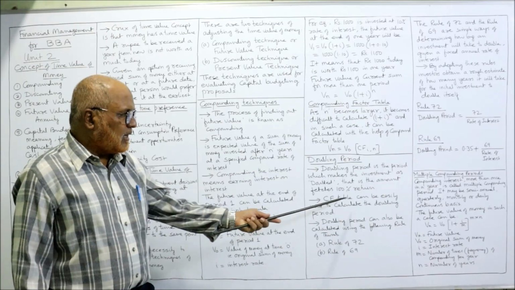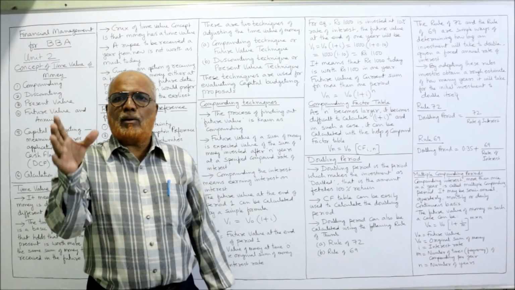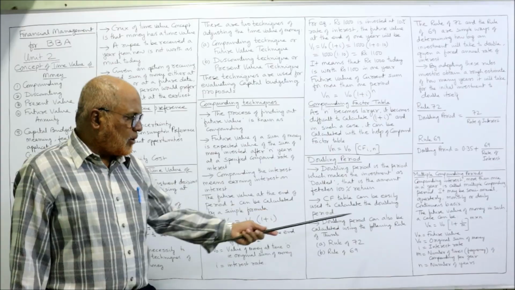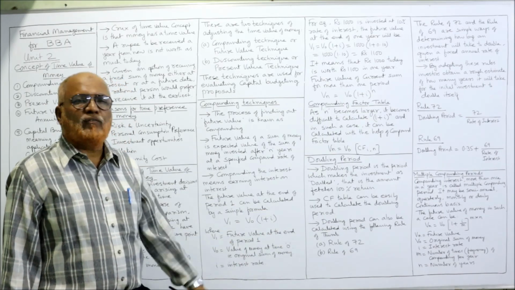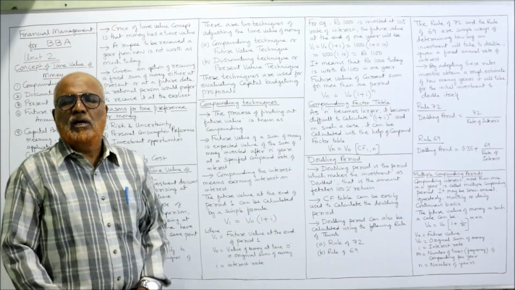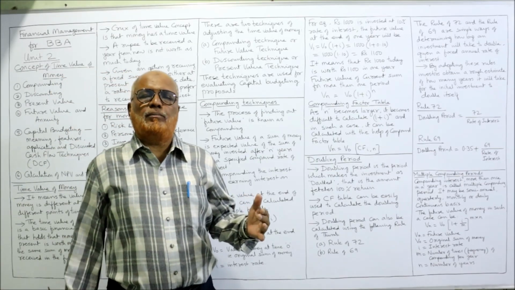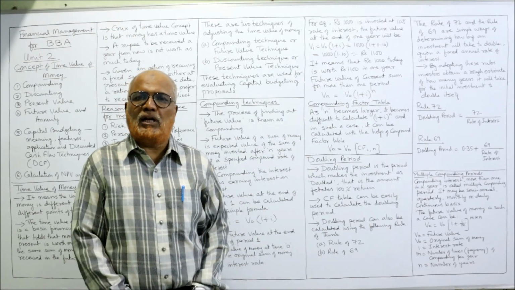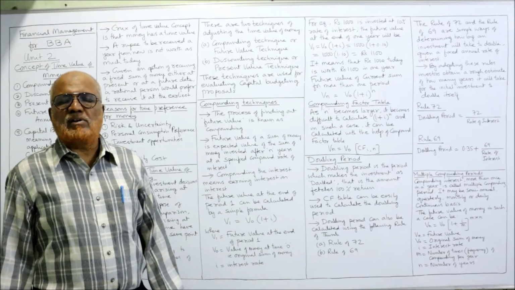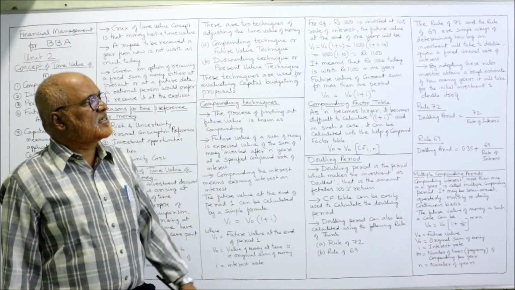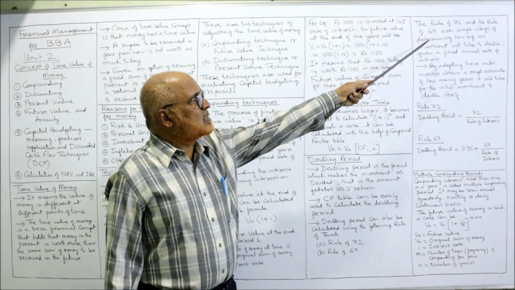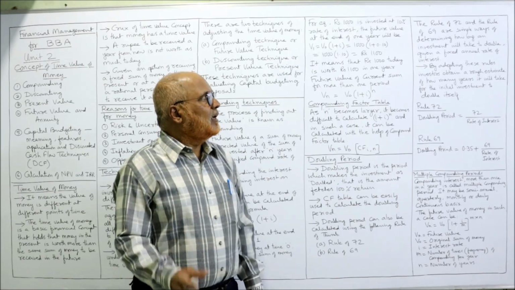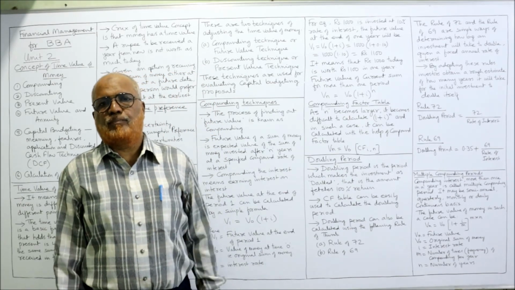The compounding factor table can be easily used. By using the compounding factor table, we can find out the doubling period. But the doubling period can also be calculated using a simple rule of thumb. Instead of going to the compounding table and making calculations, a rule of thumb can be used to find the doubling period. These rules are the rule of 72 and the rule of 69. The rule of 72 and rule of 69 are a simple way of determining how long an investment will take to double, given a fixed annual rate of interest.